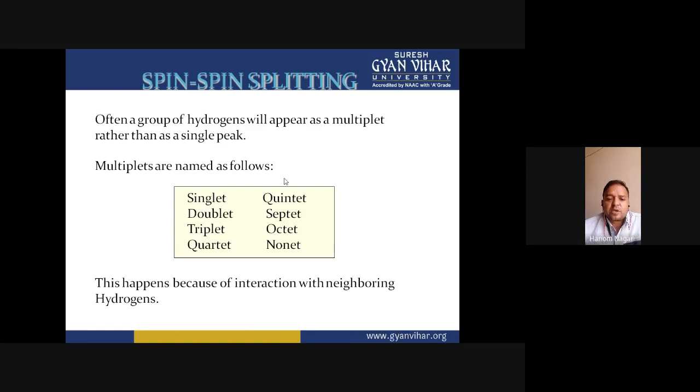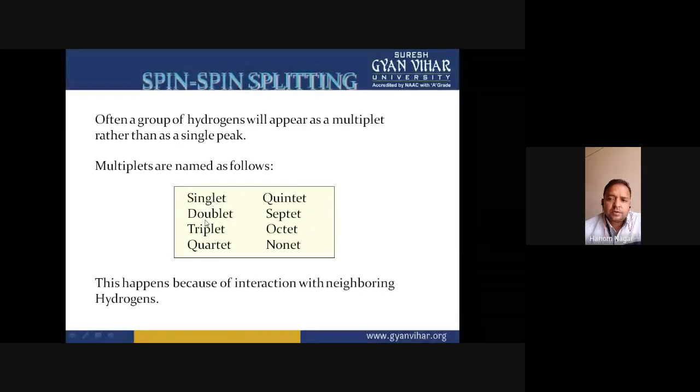But how many protons are present at the adjacent position? This can be detected on the basis of multiplet, meaning how many peaks appear in the multiplet. These are the results of the number of protons at the adjacent position. For example, if a singlet appears for a signal, then it means there is no proton in the neighborhood position.